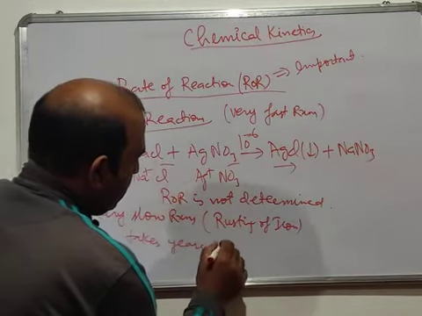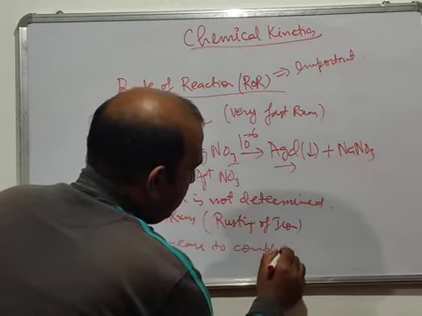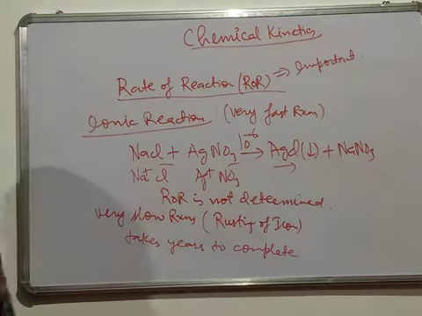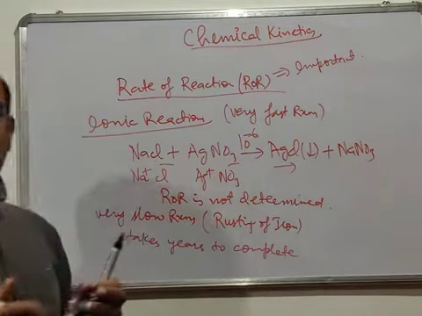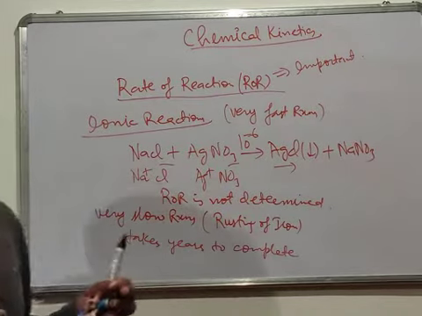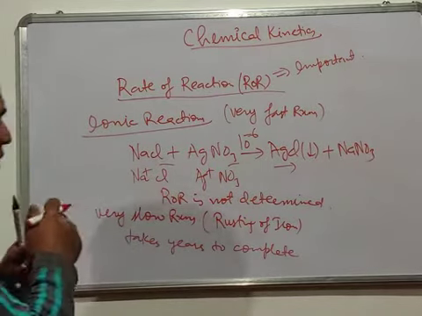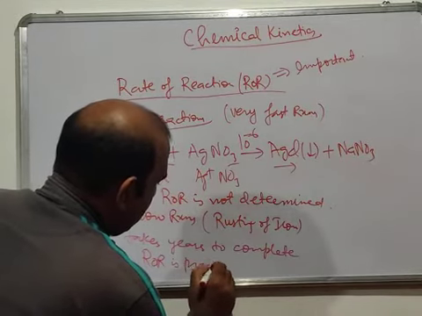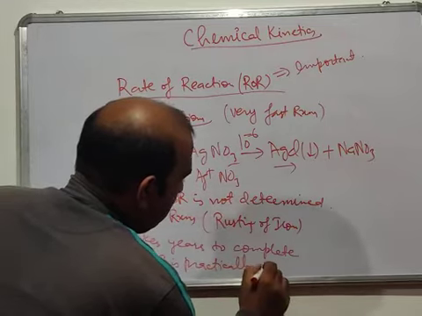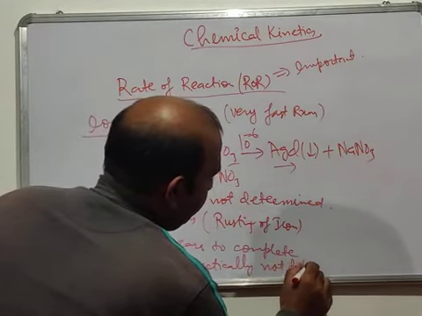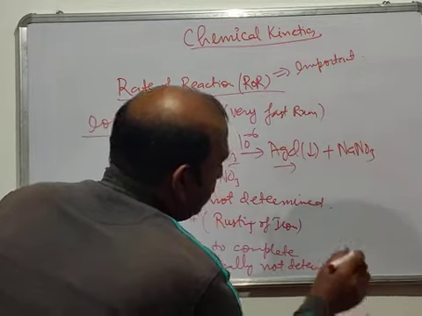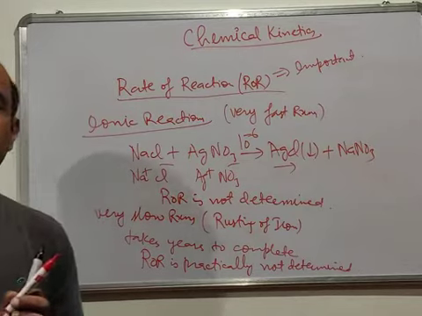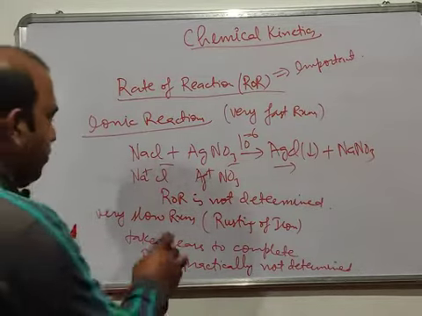Rusting takes years to complete. If you have an iron piece lying somewhere, you can observe that once it starts getting rust, it takes a very long time, even years, for the rusting to complete. So the rate of reaction, ROR, is practically not determined. We don't determine the rate of reaction for such reactions, for example rusting of iron, because it is a very slow reaction. It takes a very long time to complete.